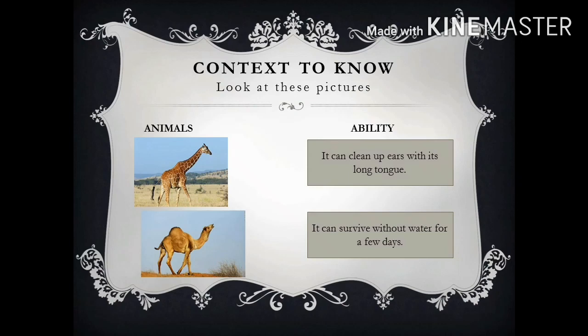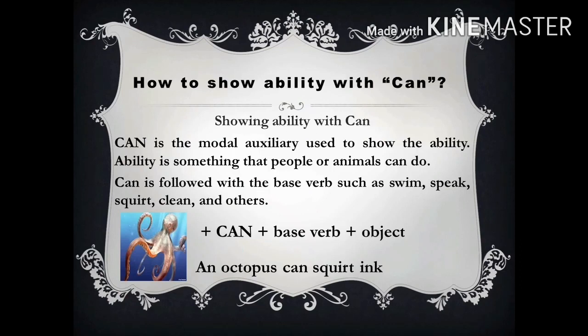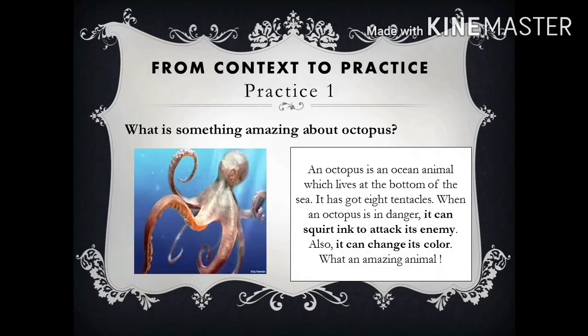To learn this lesson, you have to know. Showing ability with can. Can is the modal auxiliary used to show the ability. Ability is something that people or animals can do. Can is followed with the base verbs such as swim, speak, squirt, clean, and others. For example, an octopus can squirt ink. So, can is followed with base verb is the way to show the ability. After getting the lesson explained, let's take them into practice.